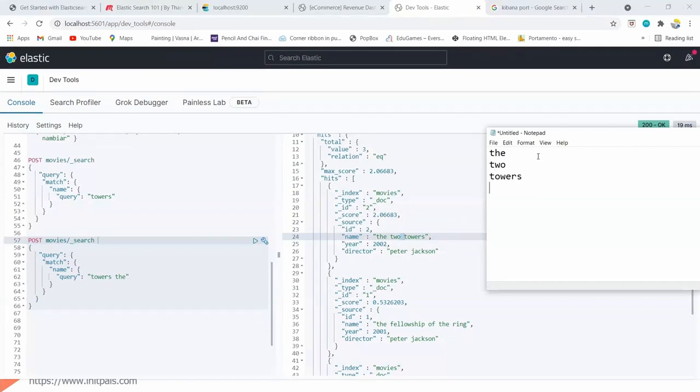It also identifies which document has this word. In this example, document 1, document 2, document 3. For two, document 2; towers, document 2; king, document 3.